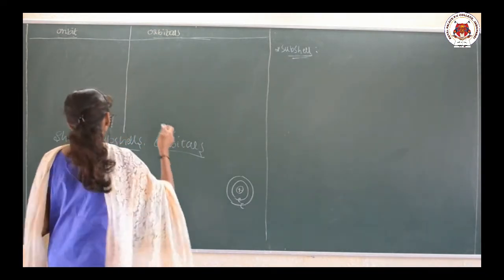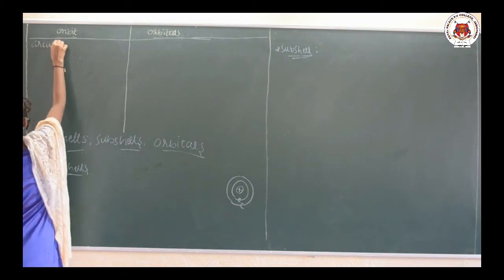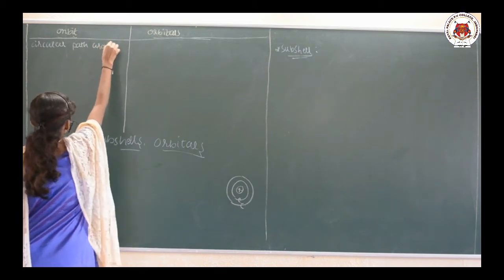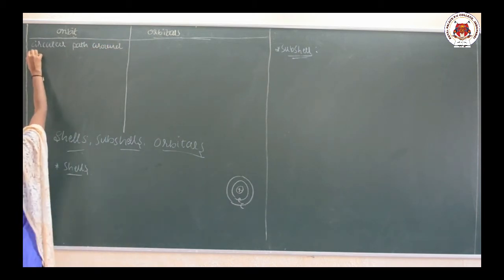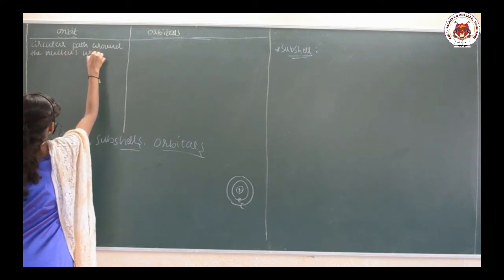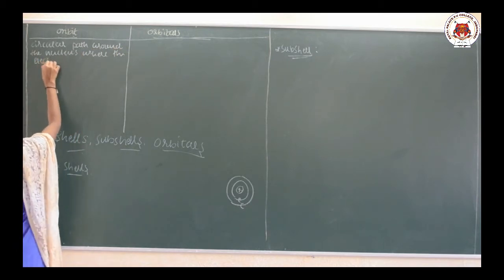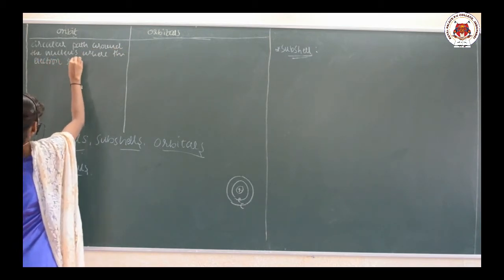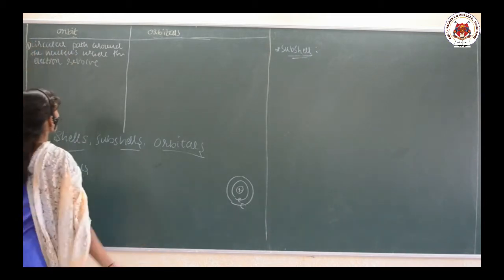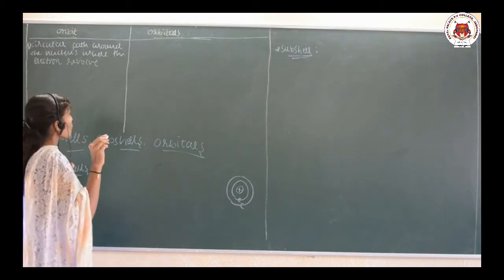So, orbit is nothing but the circular path around the nucleus where the electrons revolve. Are you getting it?